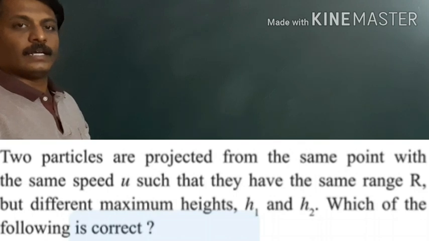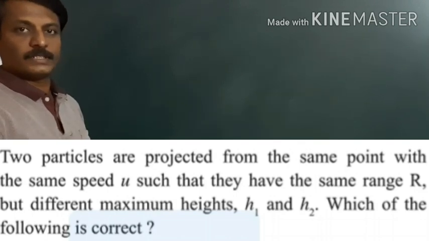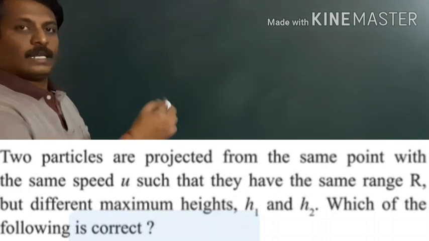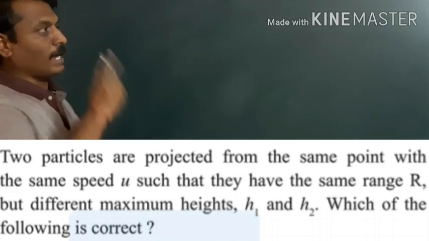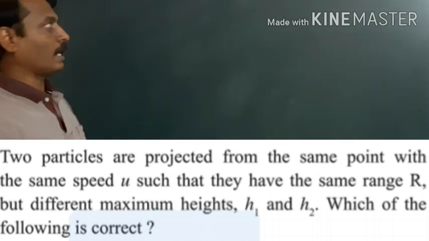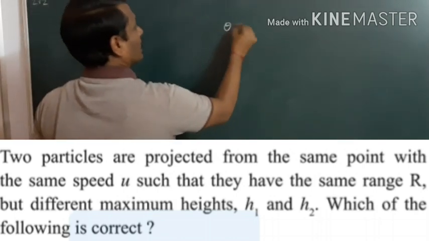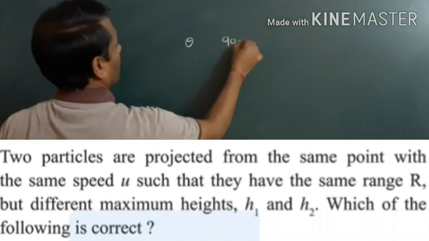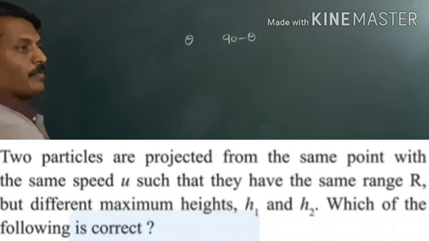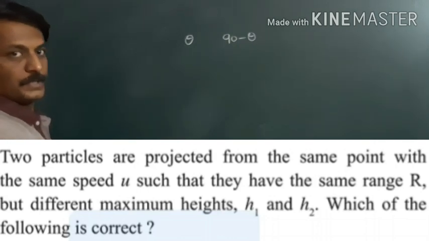It is given that two particles are projected from the same point with the same initial velocity. Their range is also the same, but height is different. Their range is the same means their angles of projection must be theta and 90 minus theta, because we know that for these two angles of projection we get the same range.